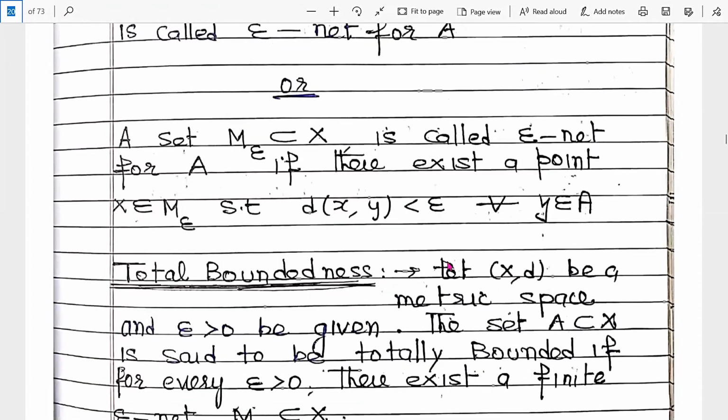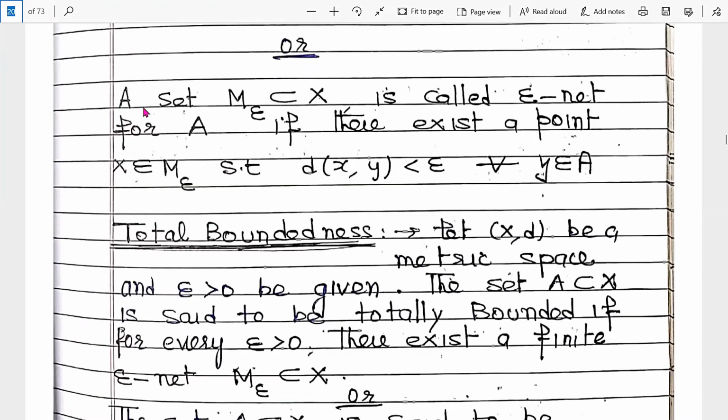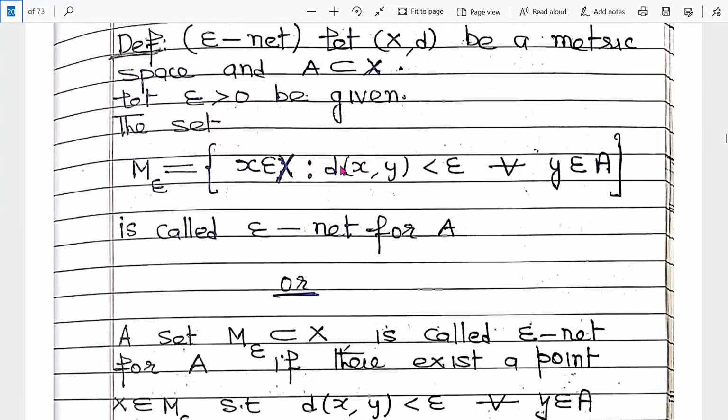Or we can also say that a set M epsilon, which is part of X, is called an epsilon net for A if there exists a point x belonging to M epsilon such that the distance between x and y is less than epsilon for every y belonging to A. So this is the definition of epsilon net.